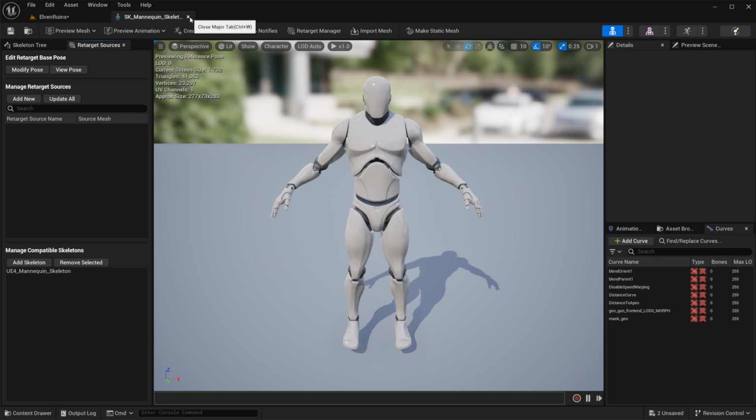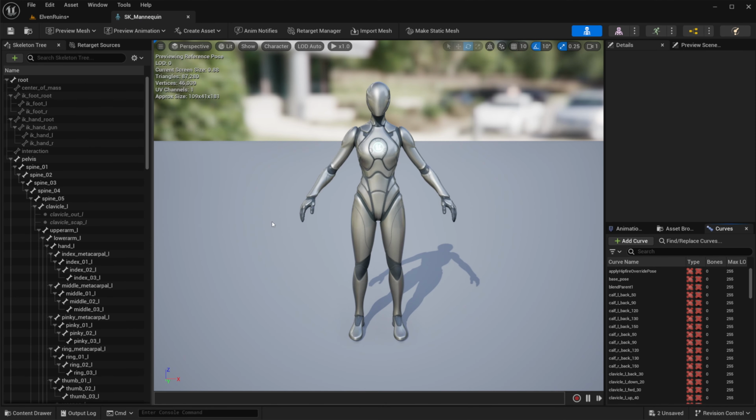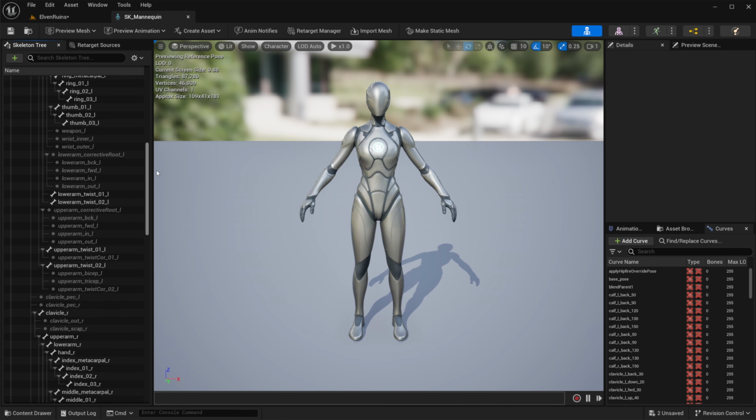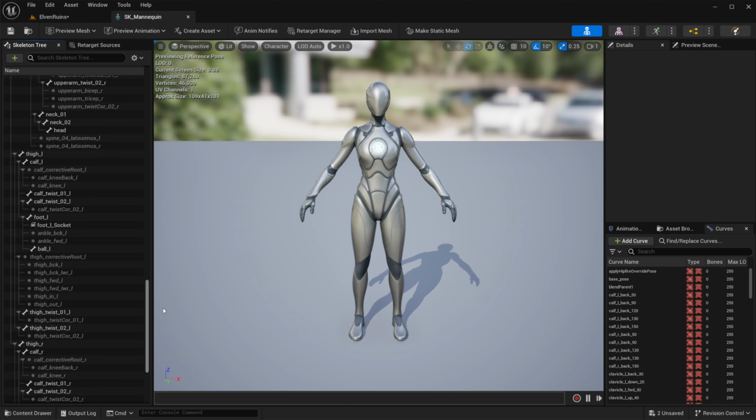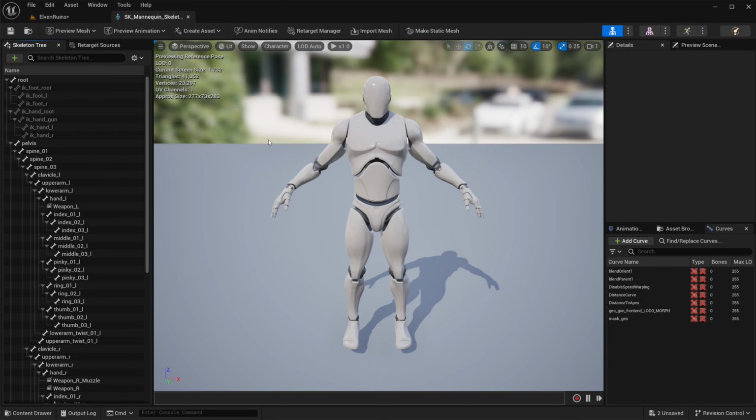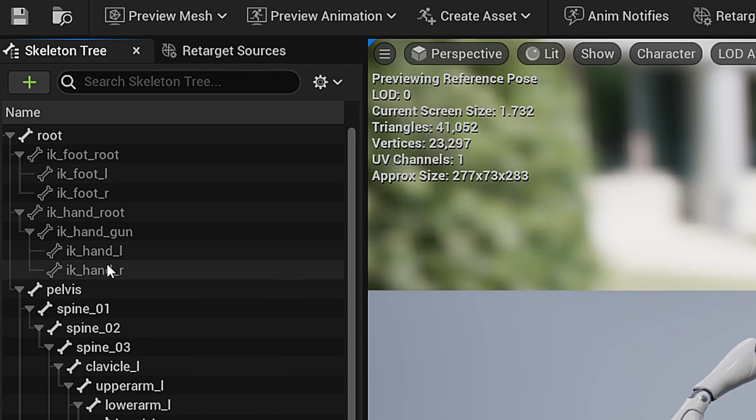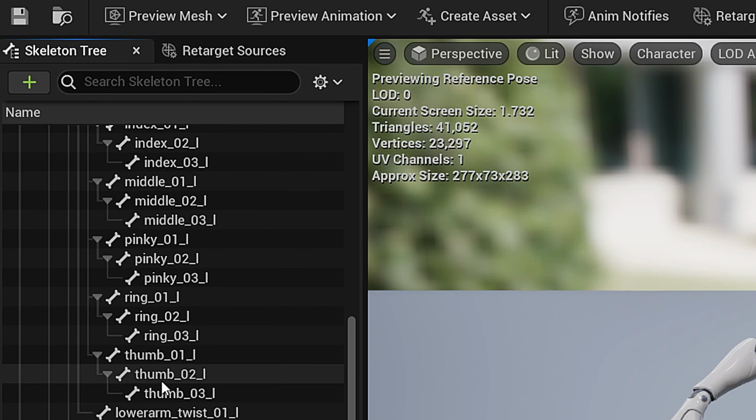And what we've done is we've told this skeleton of our mannequin to be compatible with that other skeleton that has all the animations. Now you're also probably wondering, okay, well, why couldn't we just do that with the UE5 mannequin? You can, but sometimes you're going to get some funky results because the UE5 mannequin skeleton is a little different than the UE4 mannequin skeleton. It's a little bit more complicated. It's got a little bit more bones. And when I say bones, if I click on the skeleton tree in the top left, these are all the bones that make up this skeleton, right?